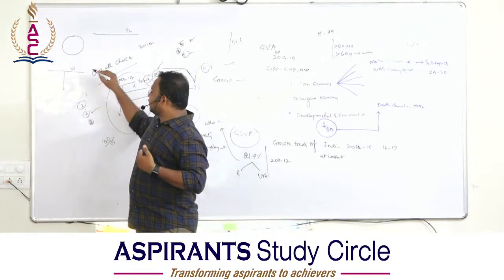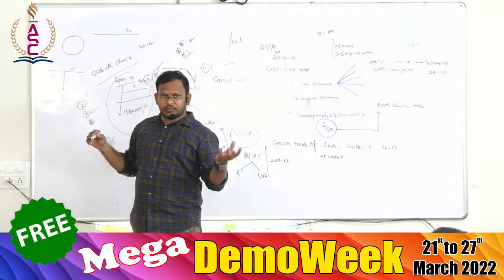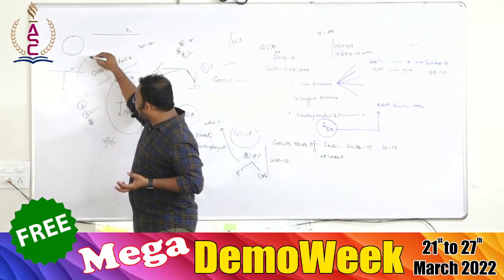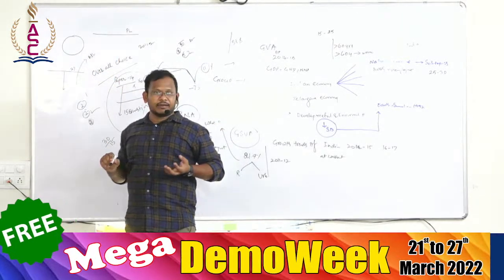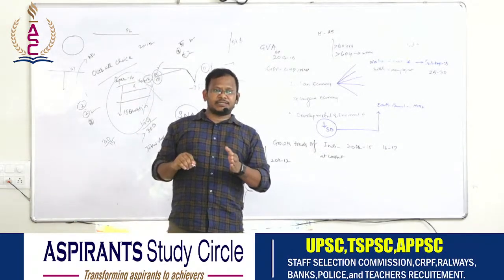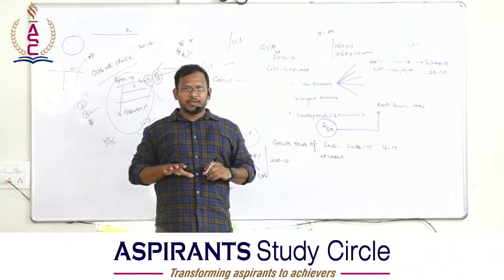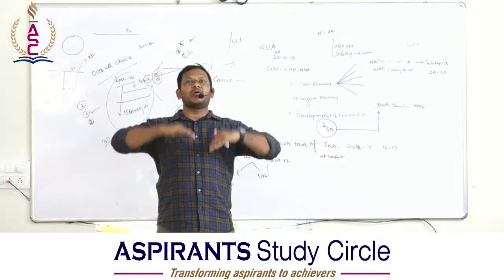That means most of the people who are supposed to be considered poor can be thrown out of poverty and said to be above the poverty line, because you are not poor. The government sanctions benefits only to below poverty line people. Now lakhs of people have been thrown out of poverty.